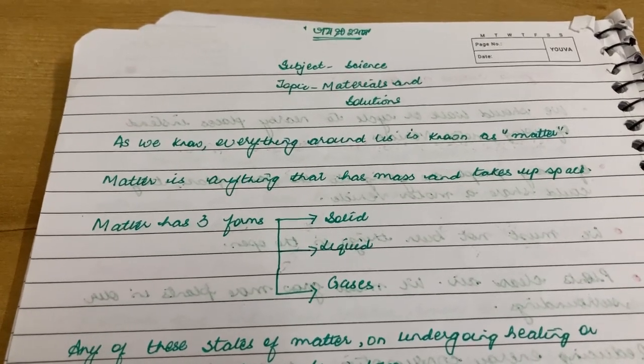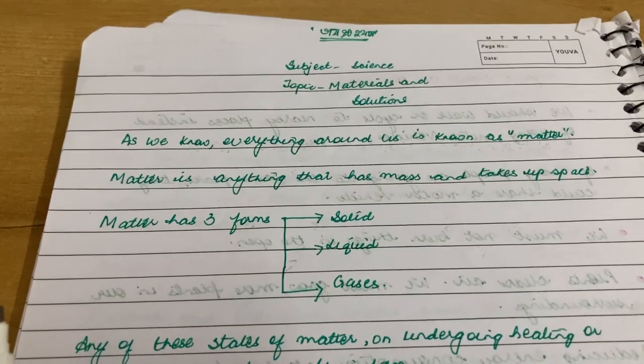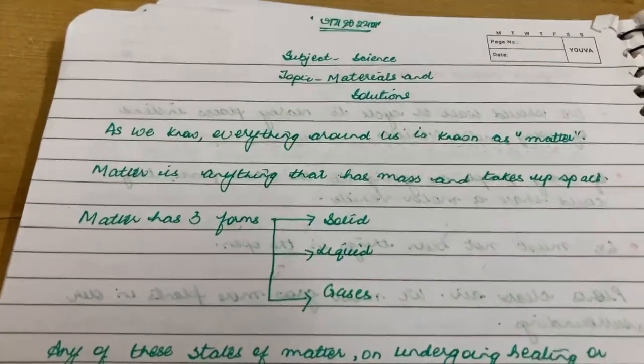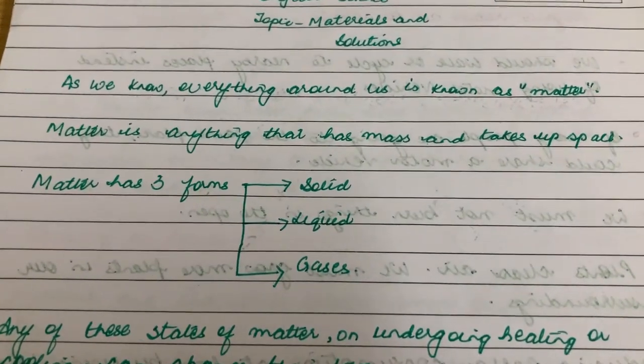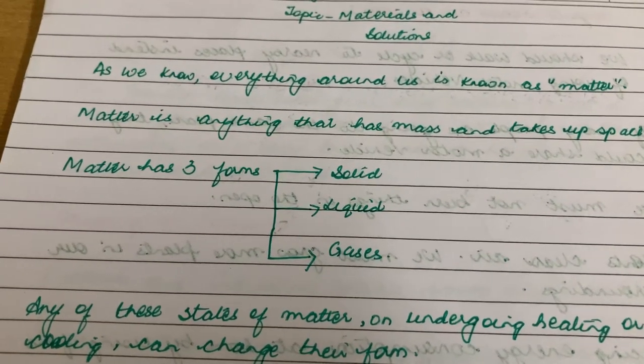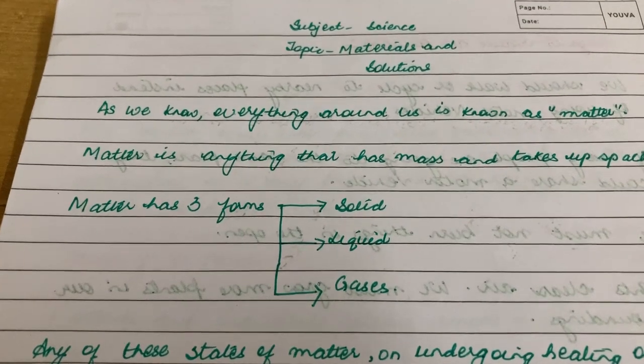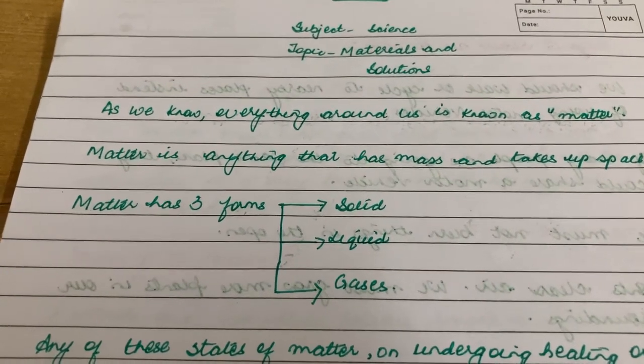So we got to know a new term called matter. So what is matter? Matter is made of tiny particles, and because of these tiny particles, matter has mass and occupies space.